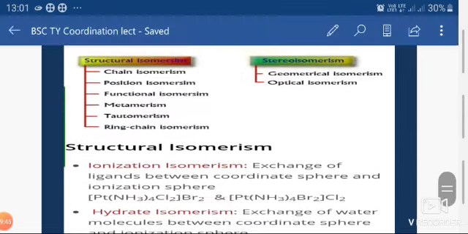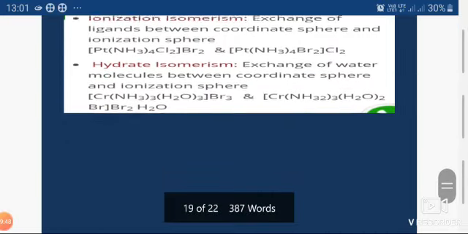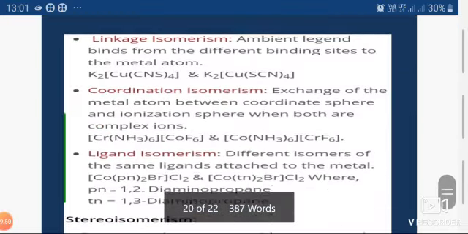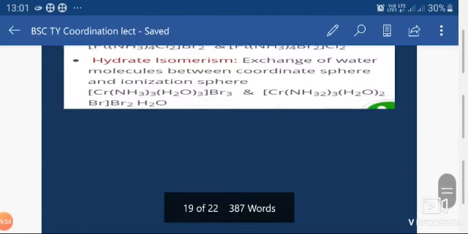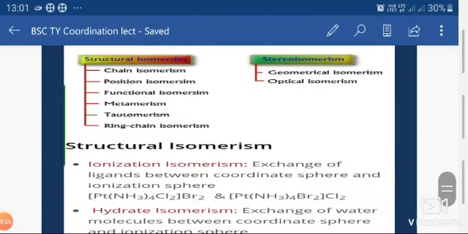Then we will see the different types of structural isomerisms and the different types of stereoisomerisms also. Now the first structural isomerism is ionization isomerism.